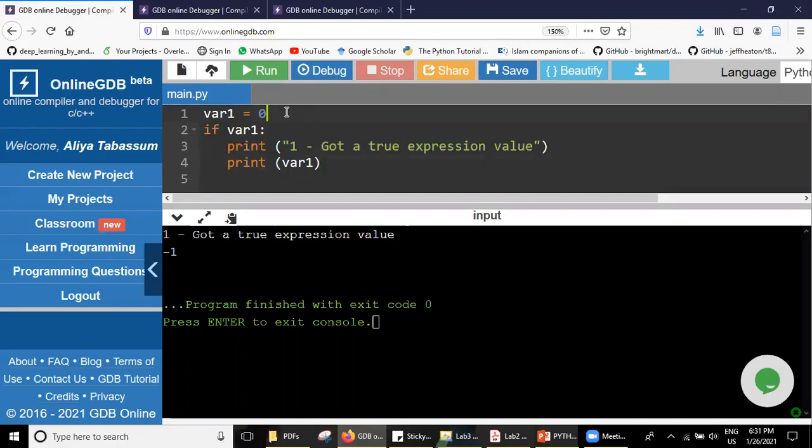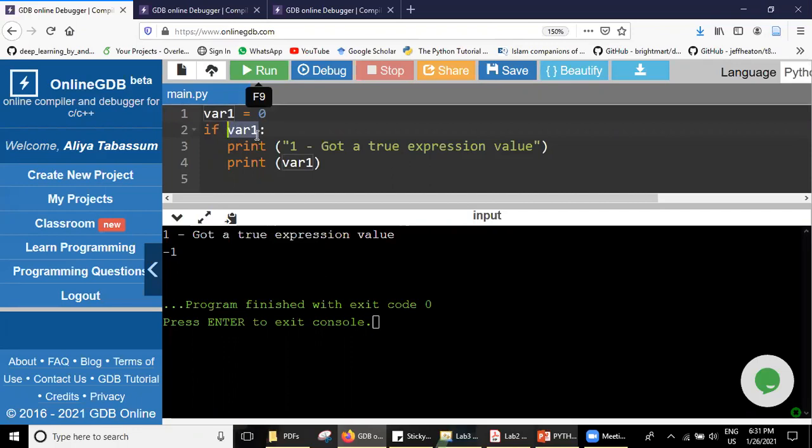If it's only 0, it means that the value is false. I am trying to have you take it in terms of Boolean, in terms of binary format. Here, we are not taking the expression. We are giving the value of the expression.